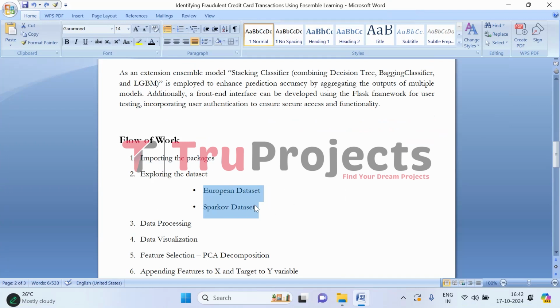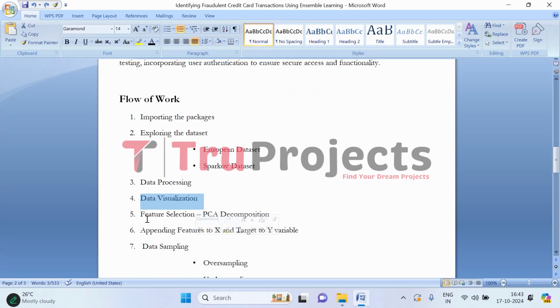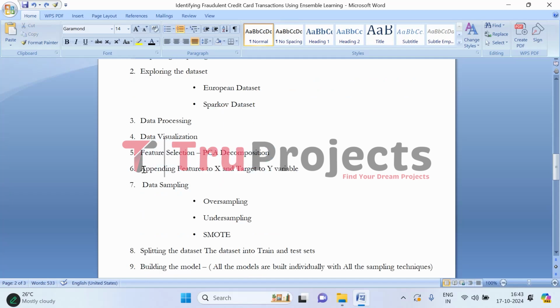And then we have explored these two datasets to understand the structure and the data types of the dataset. After understanding the European dataset and the Sparkov dataset, we have performed data processing where we remove duplicate values and clean the dataset. Then we visualize the dataset. After visualizing, we select the important features using the PCA technique, that is nothing but principal component analysis. After selecting the important features, we append the features to the X variable and the target variable to Y. So here, we'll be splitting the data into two variables, X and Y, where X will have the features and Y will have the target variable.